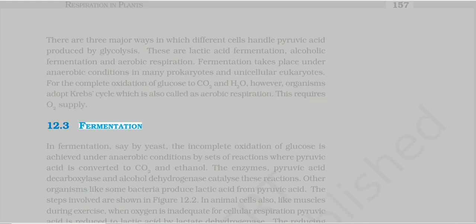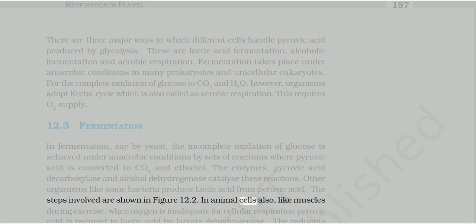12.3 Fermentation. In fermentation, say by yeast, the incomplete oxidation of glucose is achieved under anaerobic conditions by sets of reactions where pyruvic acid is converted to CO2 and ethanol. The enzymes pyruvic acid decarboxylase and alcohol dehydrogenase catalyze these reactions. Other organisms like some bacteria produce lactic acid from pyruvic acid. The steps involved are shown in figure 12.2.